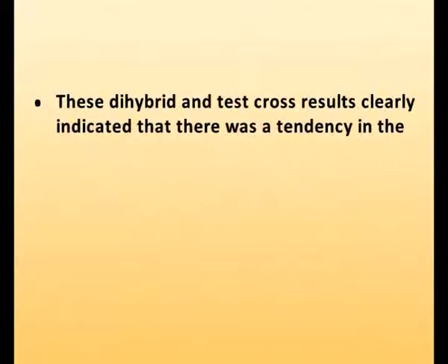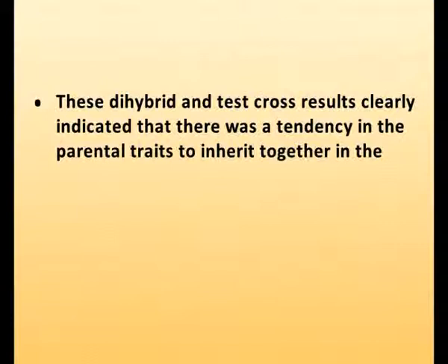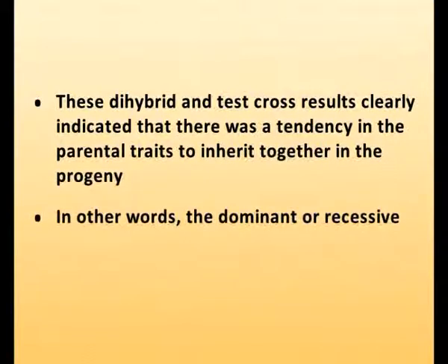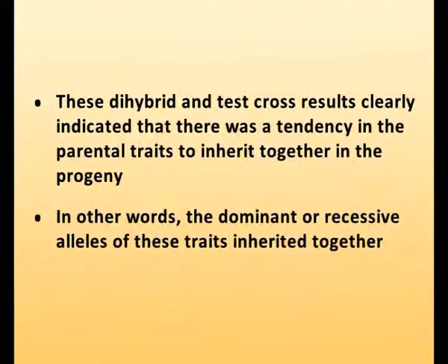These dihybrid and test cross results clearly indicated that there was a tendency in the parental traits to inherit together in the progeny. In other words, the dominant or recessive alleles of these traits inherited together in the progeny. This tendency of dominant alleles to remain together in the progeny was called gametic coupling by Bateson and Punnett.